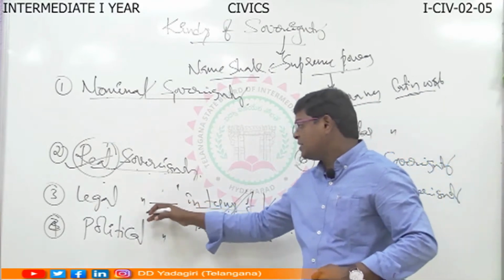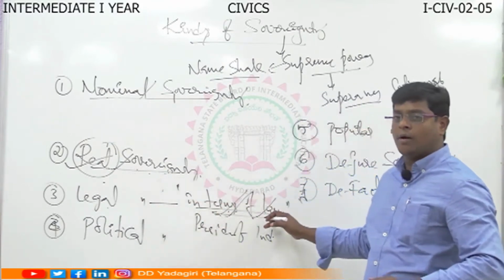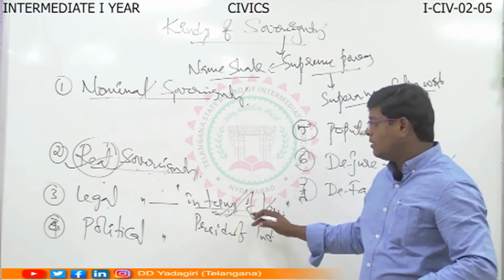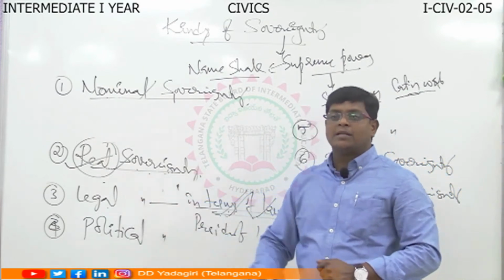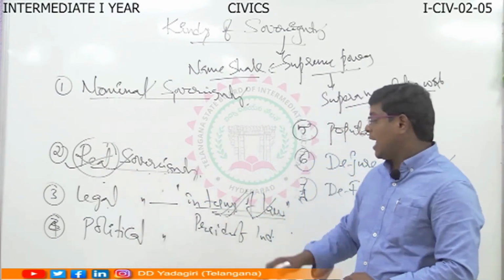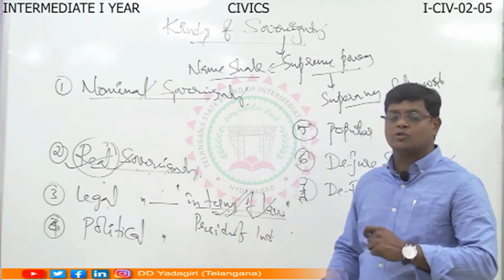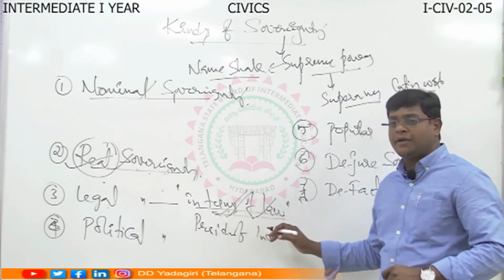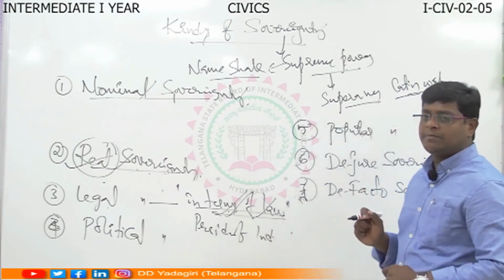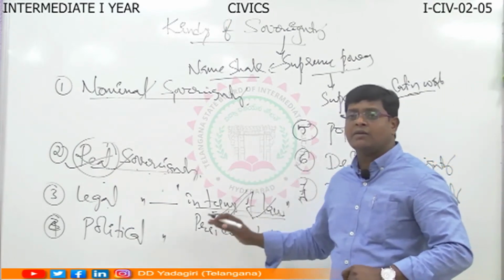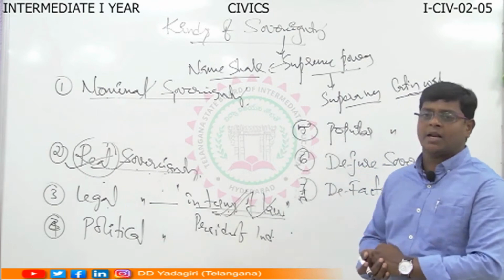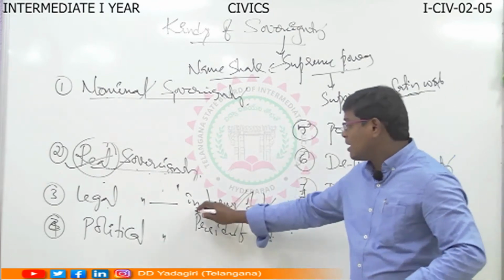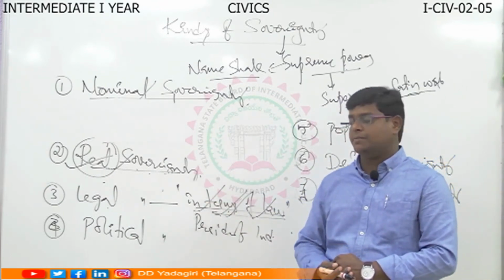The legal sovereignty is in terms of law. So based on the law, the person or group of persons who enjoyed the sovereignty power is called legal sovereign. Example, the President of India in Parliament and the King or Queen of Britain in the British Parliament. Okay, they are the examples of legal sovereign.